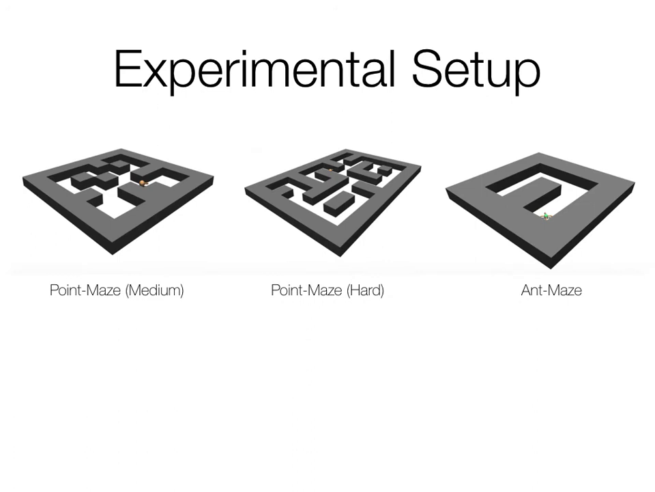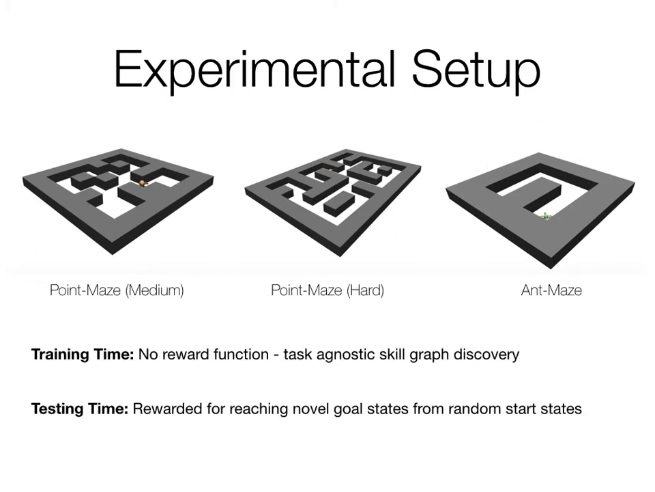To demonstrate the properties of deep skill graphs, we consider 3 maze navigation tasks in MuJoCo. In all our experiments, the agent is not provided with any extrinsic rewards during training, where it discovers its own goals, and in doing so, constructs a skill graph. At test time, it plans using its acquired graph to reach novel goals in a few-shot manner.